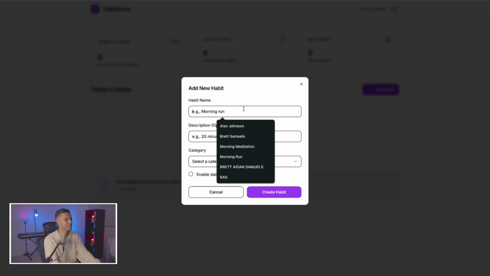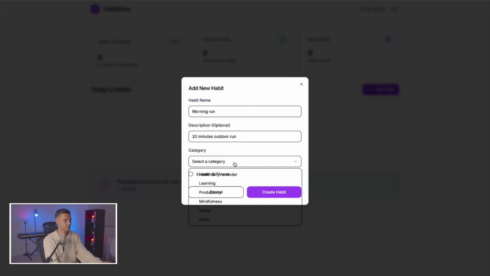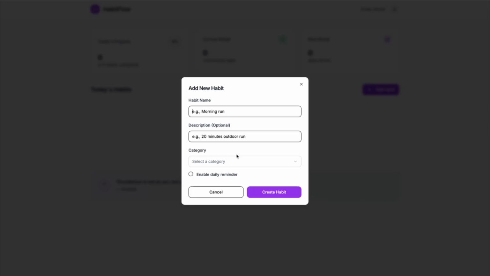All right, let's add a new habit, morning run. Let's go 20 minutes outdoor run. And another CSS issue. We appear to have a transparent drop-down select.